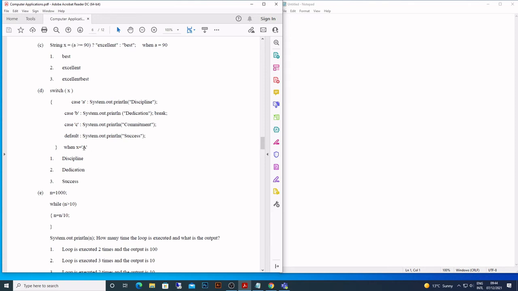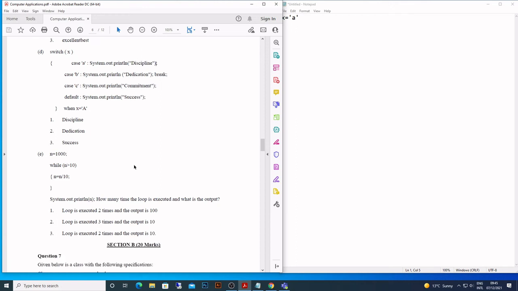But what if this X is a small a? If it is a small a, what happens then? Let's say X is equal to small a. Then case A, it prints discipline, but keep in mind there is no break here. So fall through. It will come down, it will print dedication as well, and then it will break. Because there is no break up there. This is to confuse you. Therefore, it is going to fall through, so it is going to print discipline, dedication, both. Just keep in mind that. That is fall through.